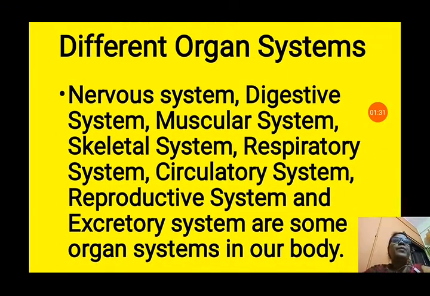Our body has many organ systems to perform particular jobs. Each organ system performs a particular job. So we can see the names of some organ systems in our body. These are the nervous system, digestive system, muscular system, skeletal system, respiratory system, circulatory system, reproductive system, and excretory system.